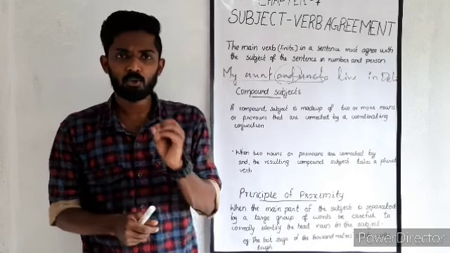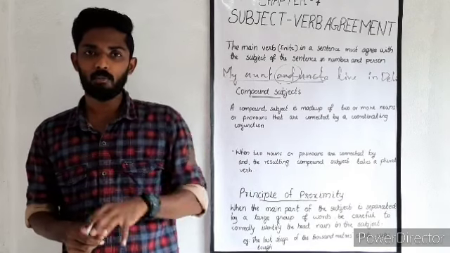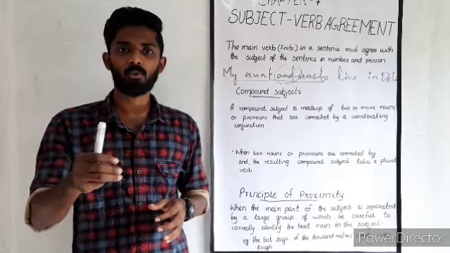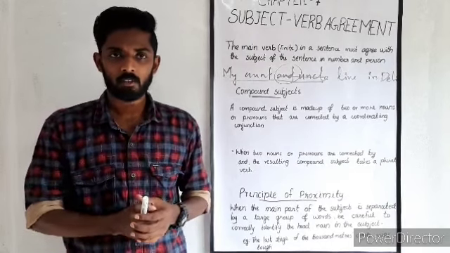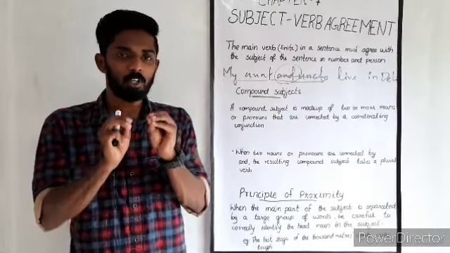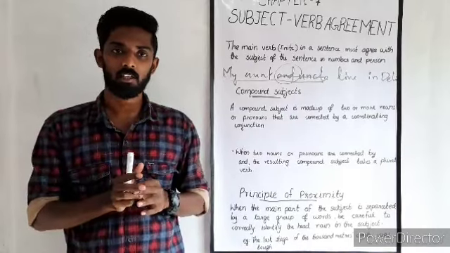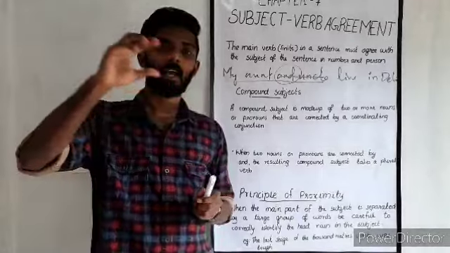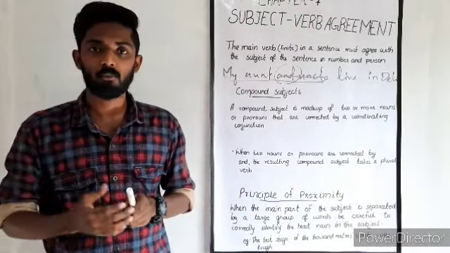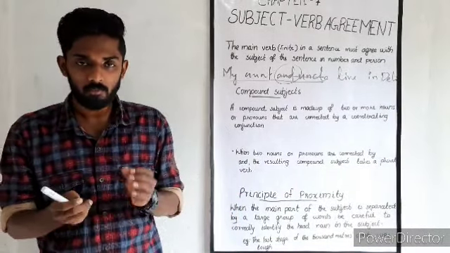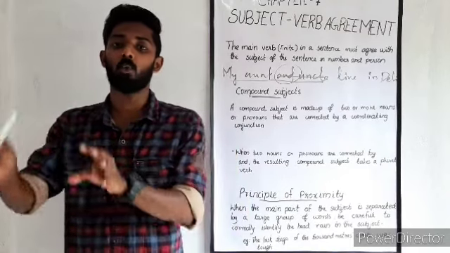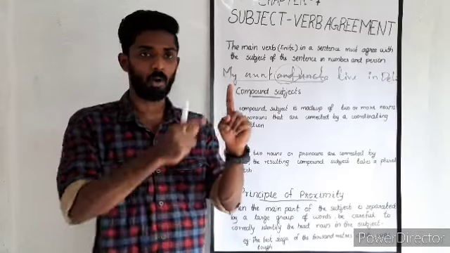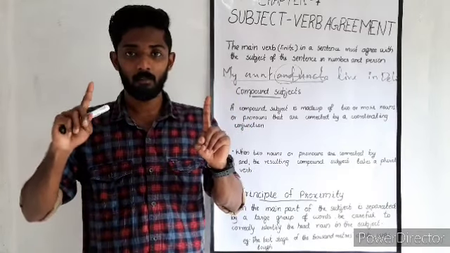That is, musicians and performers are often the most appreciated artists. So here we are not speaking about one idea or one person or one thing. We are speaking about two groups. One is musicians and another one is the performers.